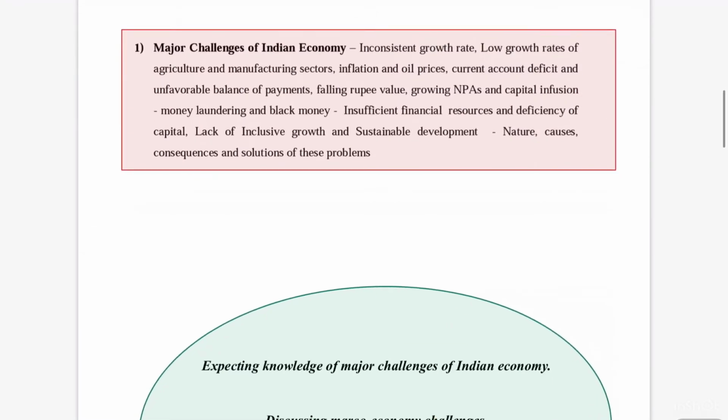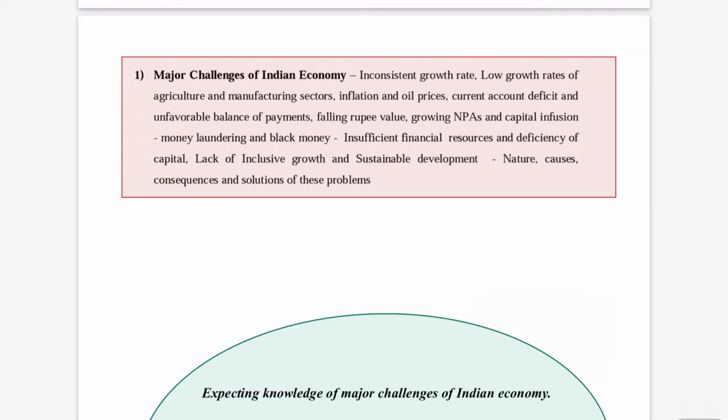Now we will come to the first chapter. I will briefly tell you how to approach this and what areas you need to concentrate on. The first chapter is major challenges of Indian economy.